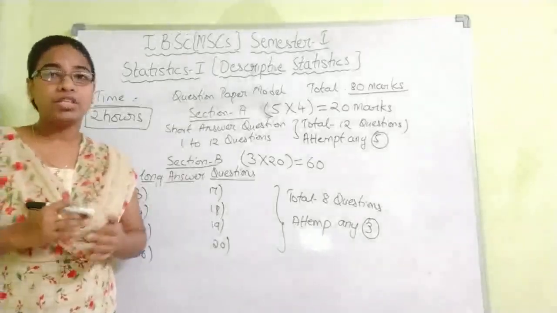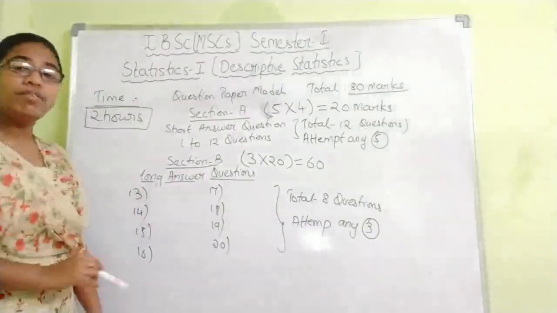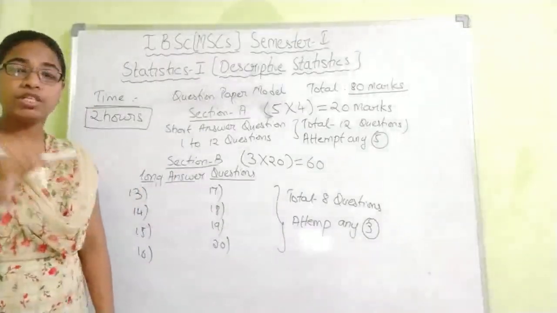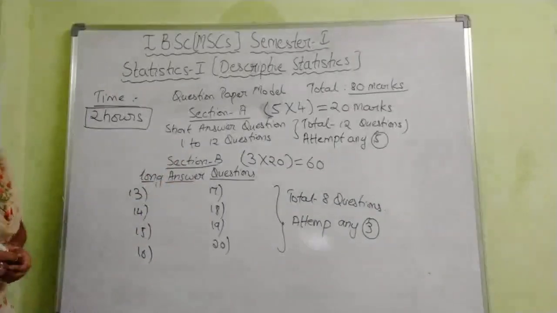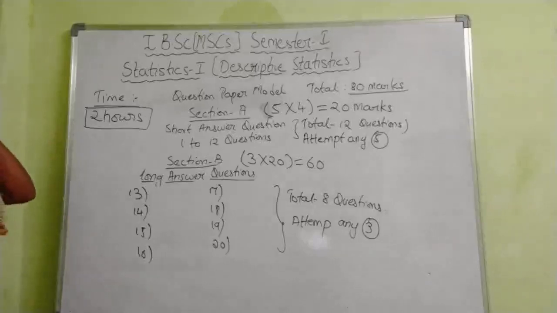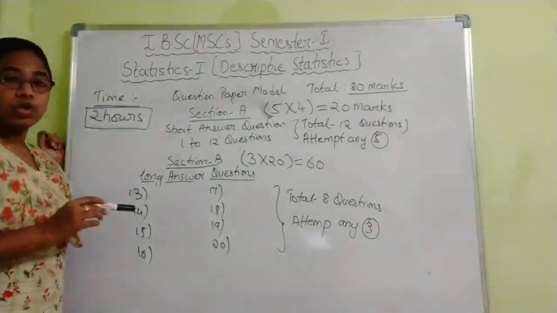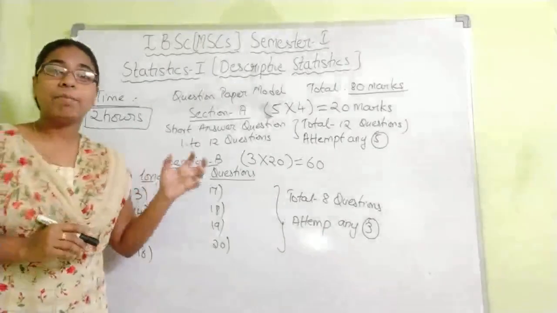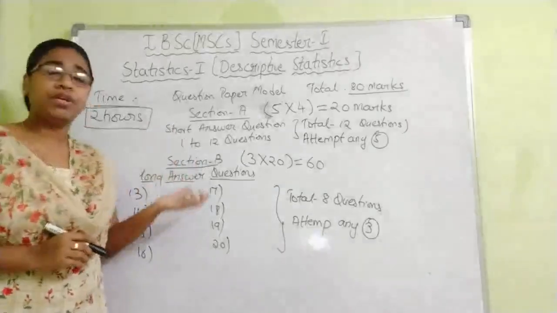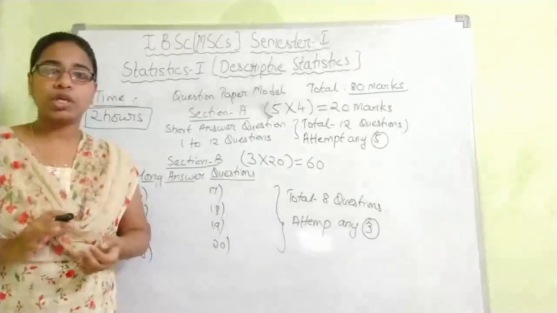But make sure you try to do it. Even if you read only 2 units perfectly, you can still attempt 3 long answers. So make sure you plan accordingly. I have sent you the important questions also. In those important questions, first pick any 1 unit and complete that 1 unit. It may be any unit, first, second, third, or fourth. Go completely through that unit.